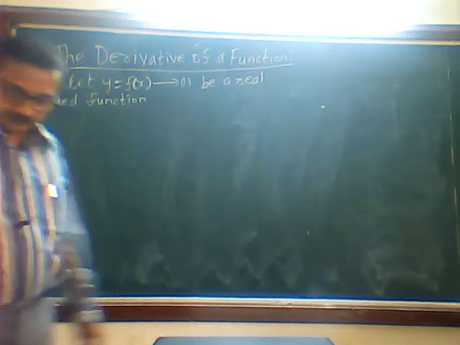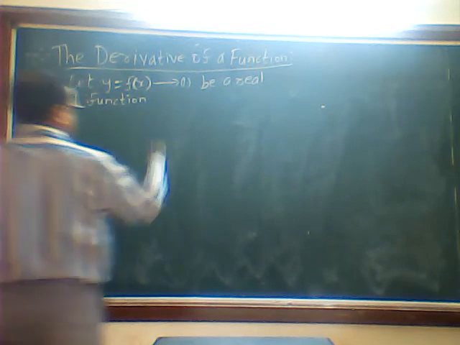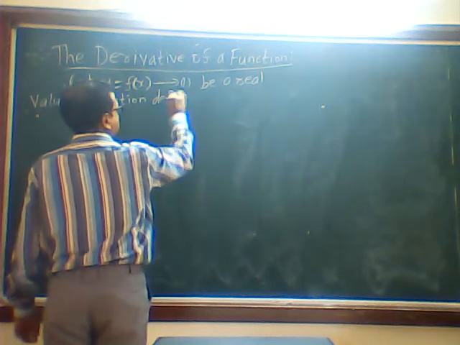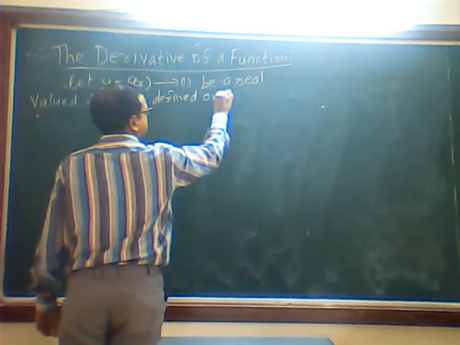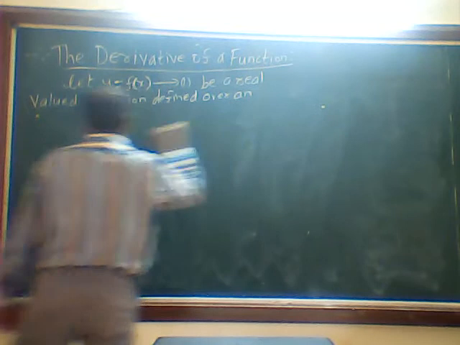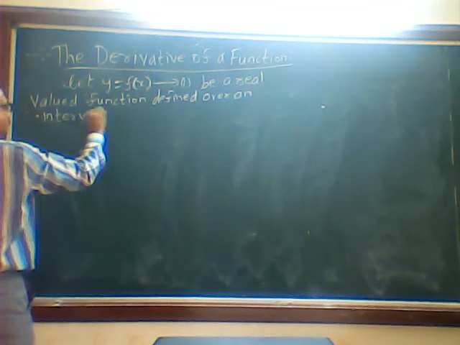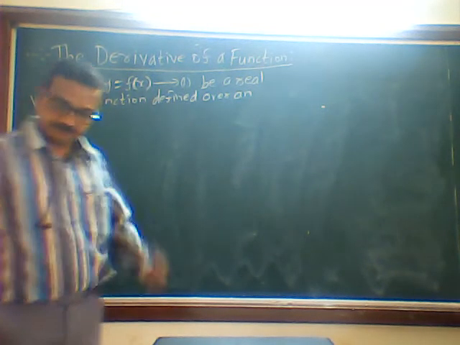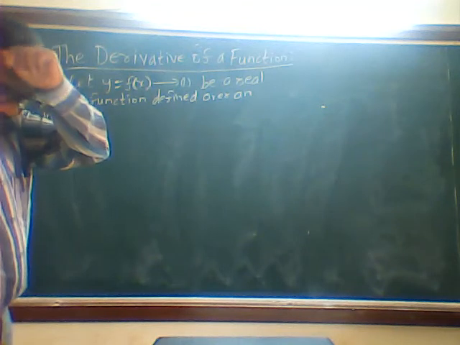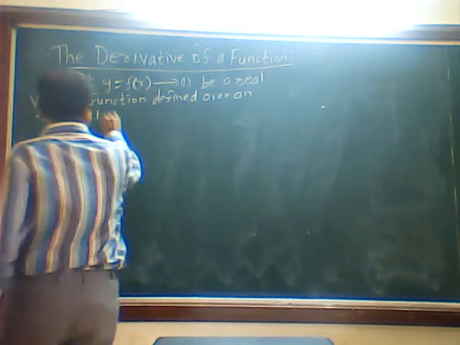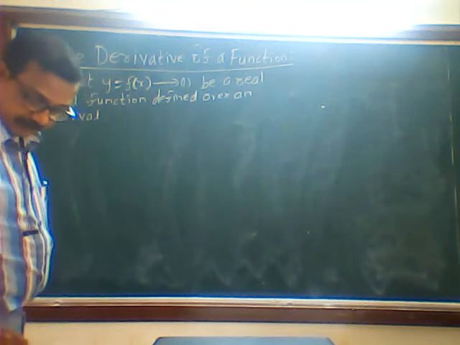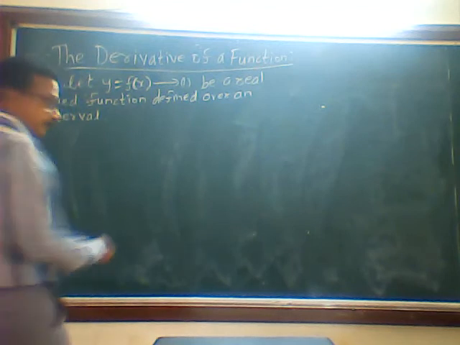Defined over an interval. Full stop. Let x and y be the initial values of the variables.